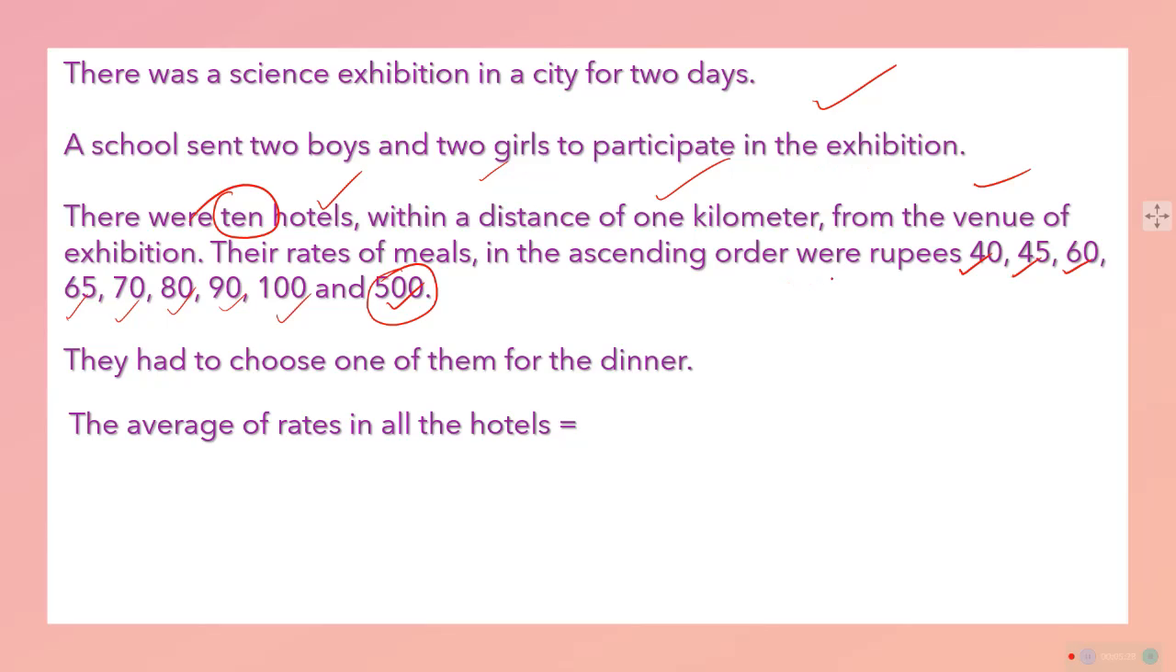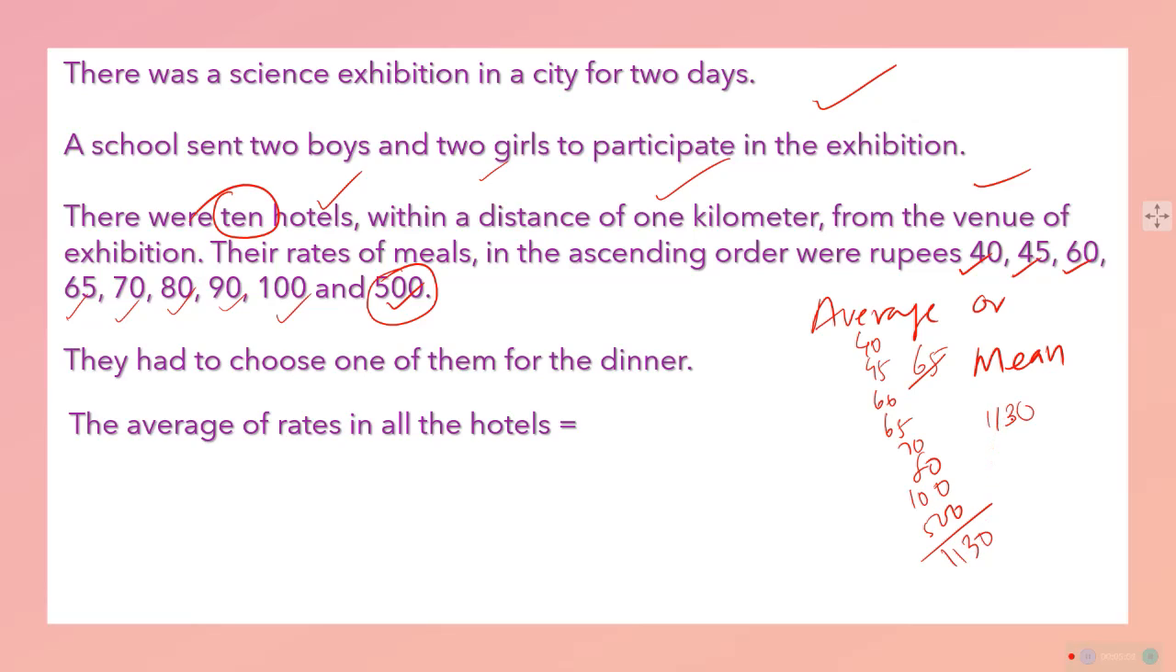So with our knowledge of average or mean, if you try to find out average price वाले में जाएगा तो एक problem है इधर. If you total all these things, 40, 45, 60, 65, 70, 80, 100 and 500. The total is 1130. 1130 divided by 10 is equal to 113 rupees. That is the average here. 113 rupees average price of a meal.